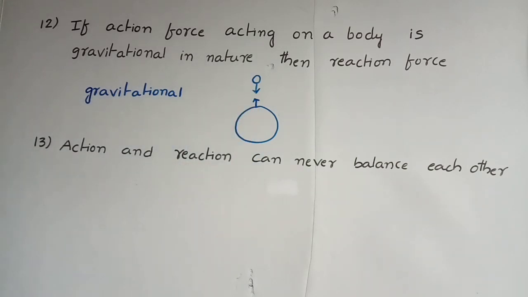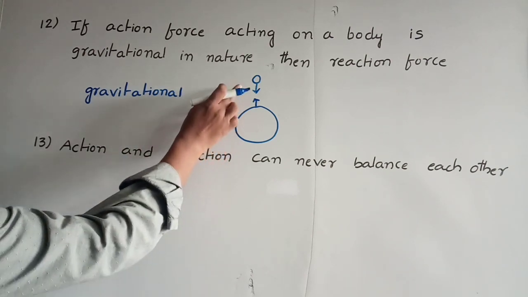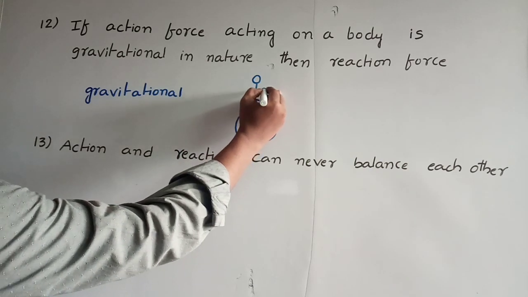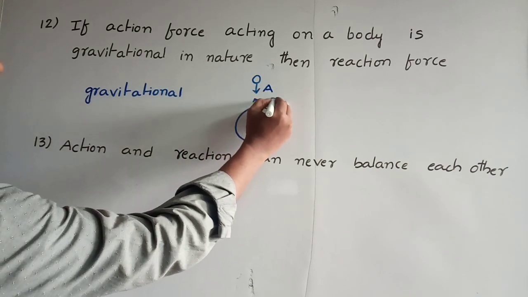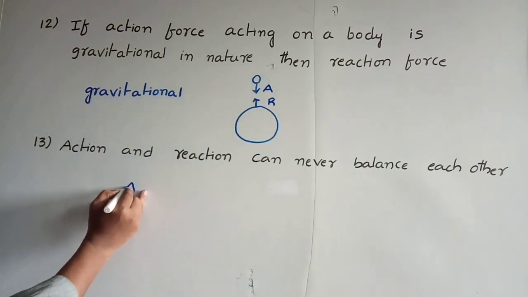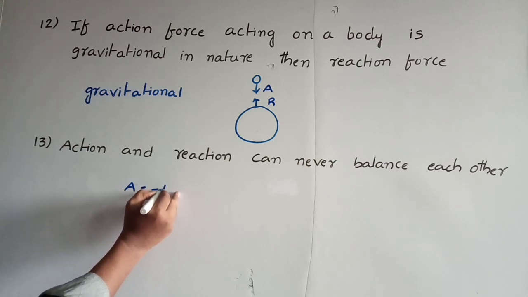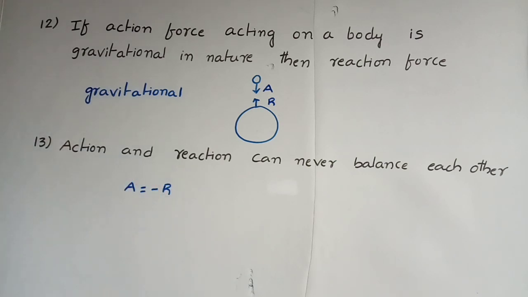Next problem, the 13th one. Action and reaction can never balance each other. Yes, action and reaction can never balance each other. See, you take here one as the action and this as the reaction. Action and reaction are equal in magnitude but act in opposite directions.